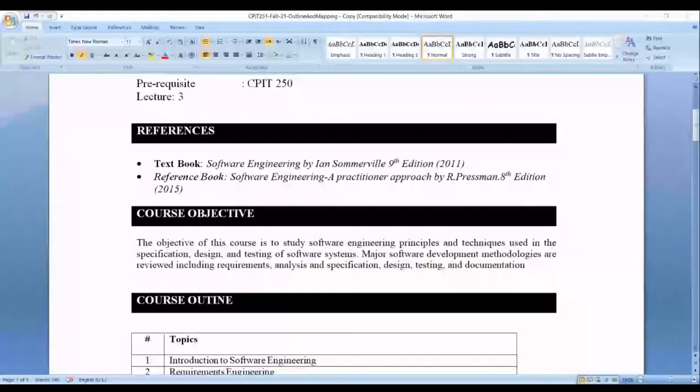Course objective. Objective of this course is to study software engineering principles and techniques used in the specification, design, and testing of software systems. Major software development methodologies are reviewed, including requirements, analysis, specification, design, testing, and documentation. Let me have the content.